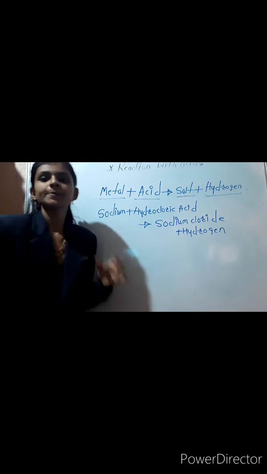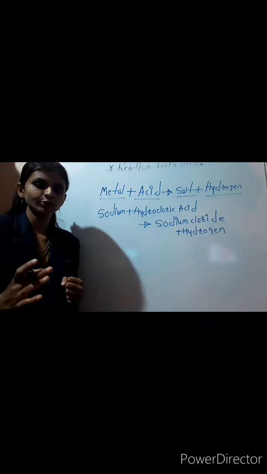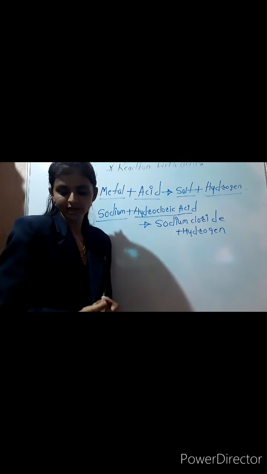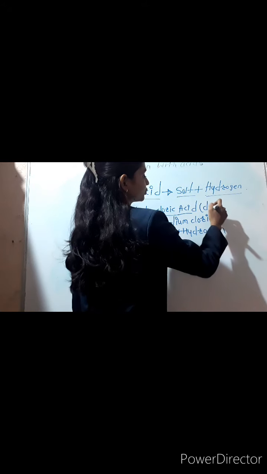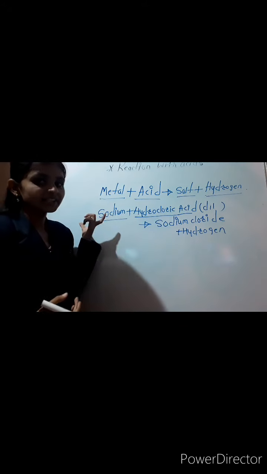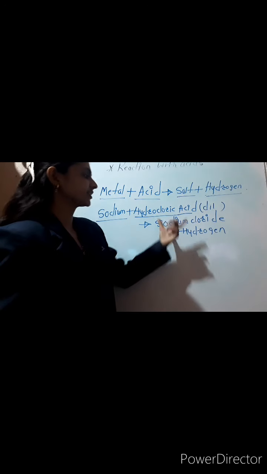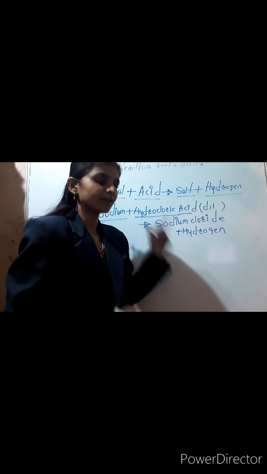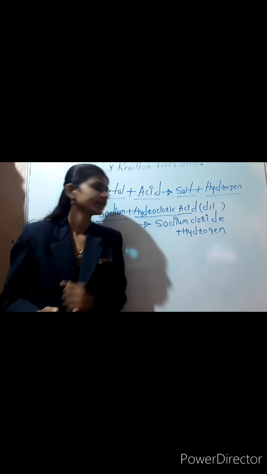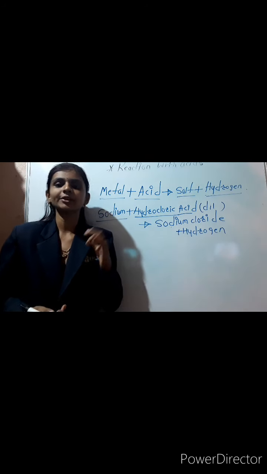Students, when sodium reacts with dilute hydrochloric acid, in liquid form, after the chemical reaction we get sodium chloride and hydrogen gas is released.